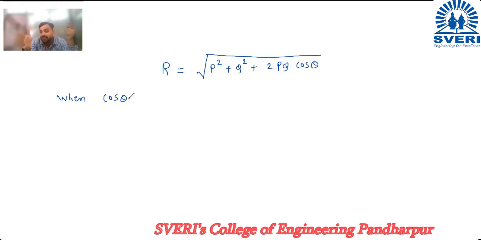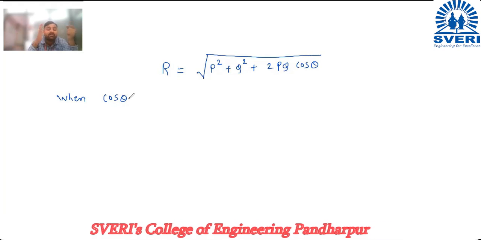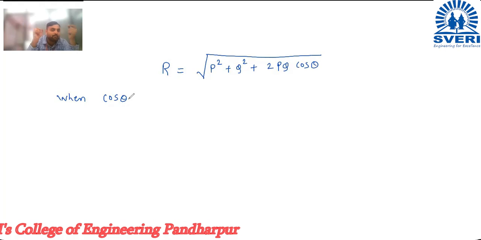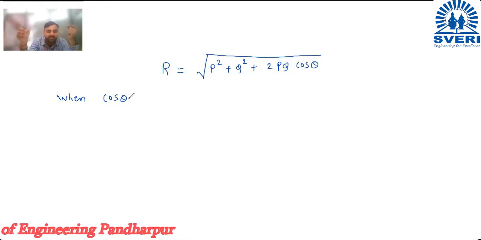And if you talk about sin theta, sin theta always lies between 0 and 1. So for sin theta the minimum is 0, the maximum is +1. And for cos theta the minimum is -1, the maximum is +1.